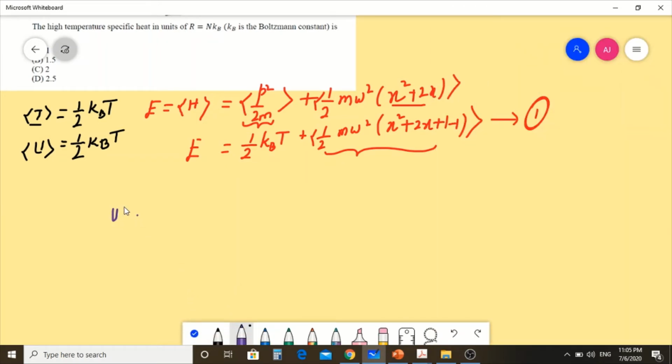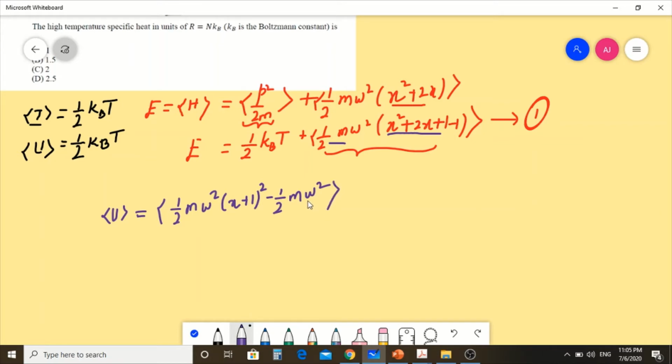The average value of potential energy U would be equal to half m omega squared times the bracket. Here the first three terms, x squared plus 2x plus 1, you can write as a whole square, x plus 1 whole squared. The last one is minus 1. If you multiply half m omega squared with the minus 1, it is simply a constant.